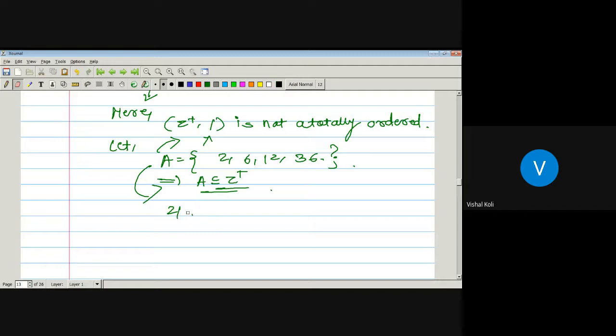2 divides 6, 6 divides 12, 12 divides 36. 2 divides 6, 2 divides 12, 2 divides 36. 6 divides 12, 6 divides 36. 12 divides 36. Now, is this a chain, or totally ordered? Yes, sir. Then it is possible. If there is a set which is not totally ordered, here it is possible that there exists one subset of that set which is totally ordered with respect to the given relation defined on our original set.